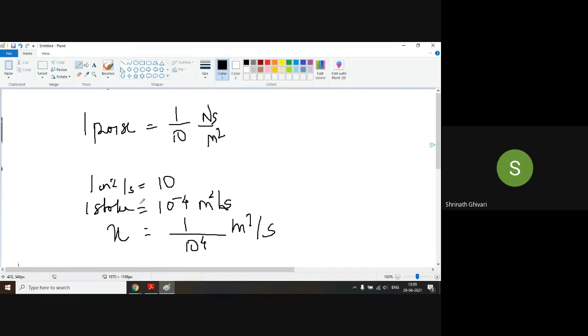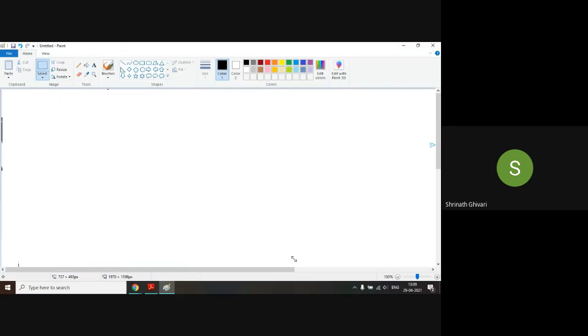Okay, so this is the answer. You have to multiply by 10 raised to 4 to convert it into Stokes. That we will all see while solving the problems. Okay, till this much you understood about dynamic viscosity and kinematic viscosity.